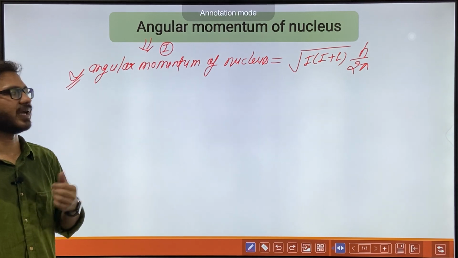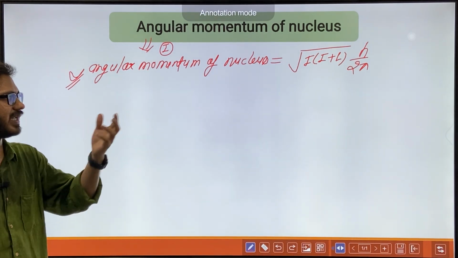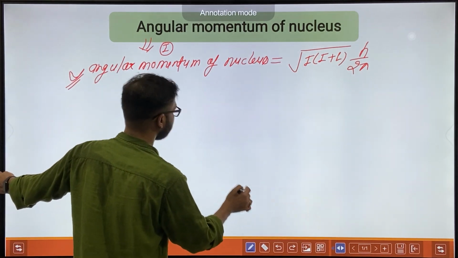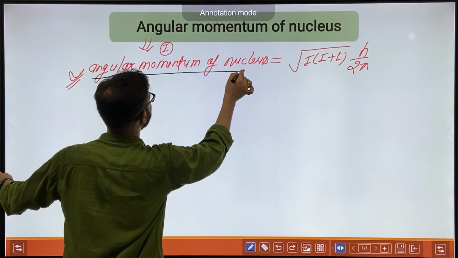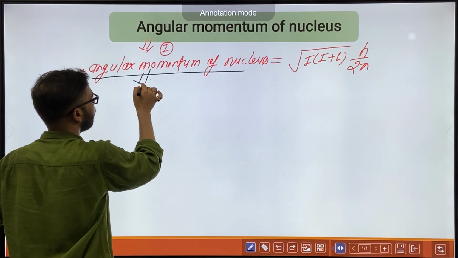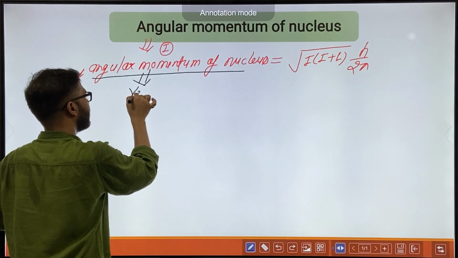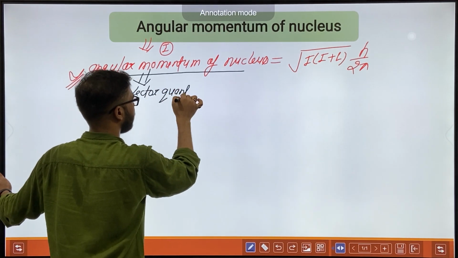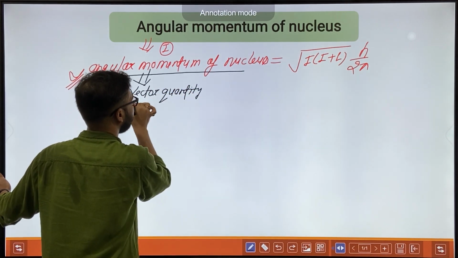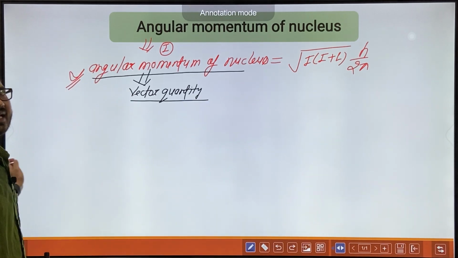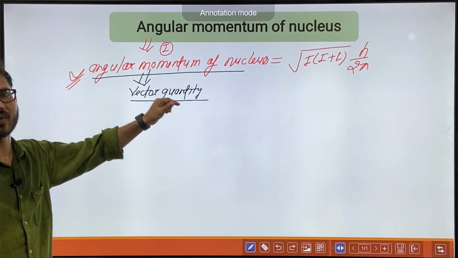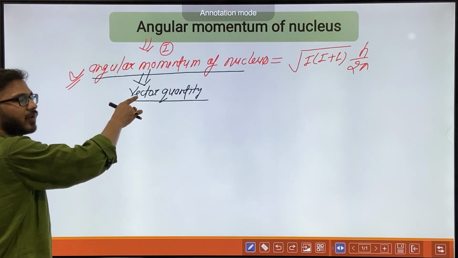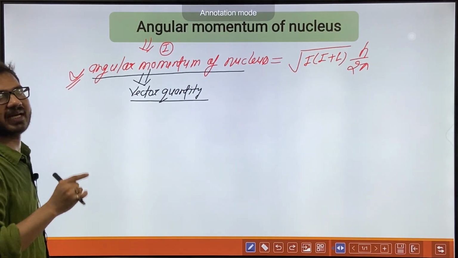It may have a value of 0, half integral or full integral, doesn't matter. Second thing: angular momentum is a vector quantity, meaning it has both a quantitative value and a direction.